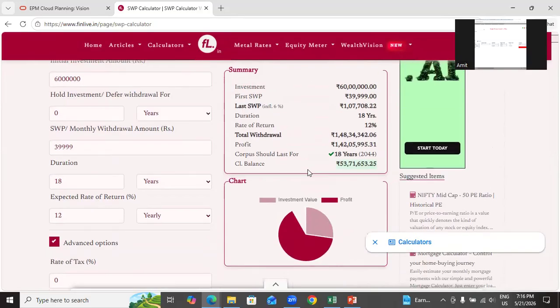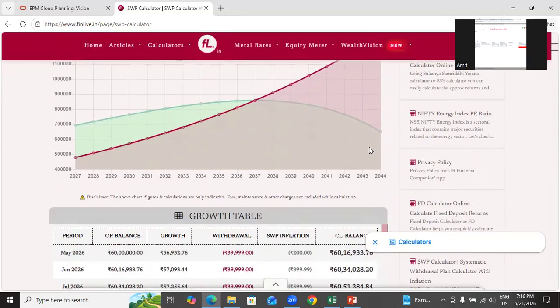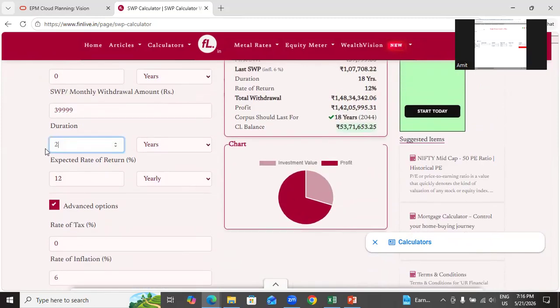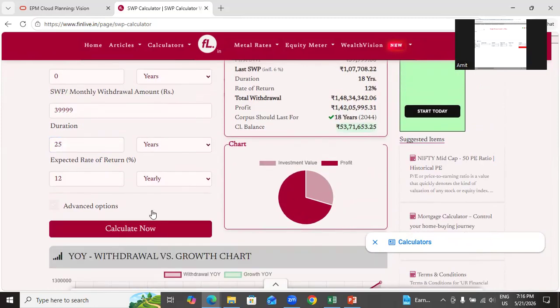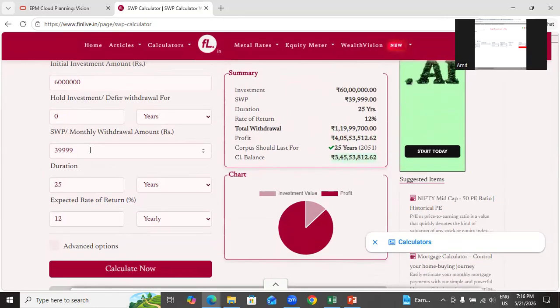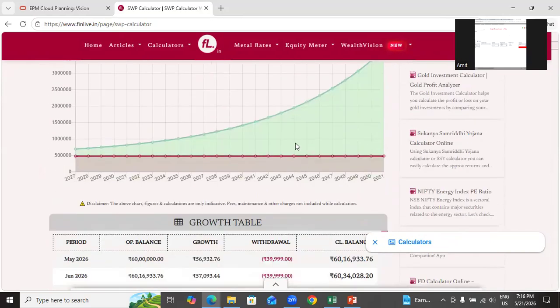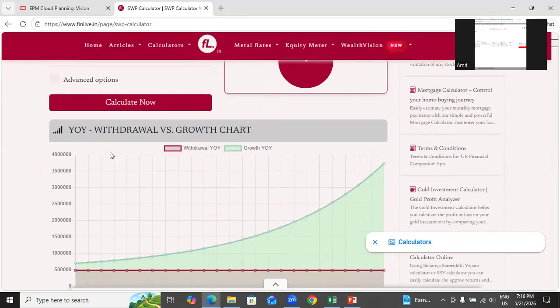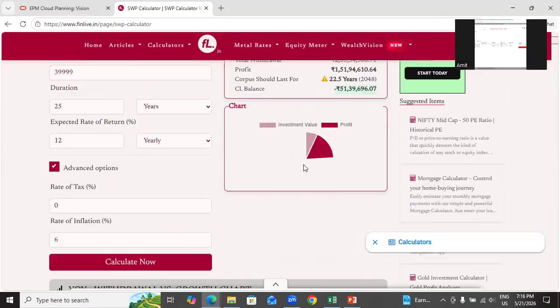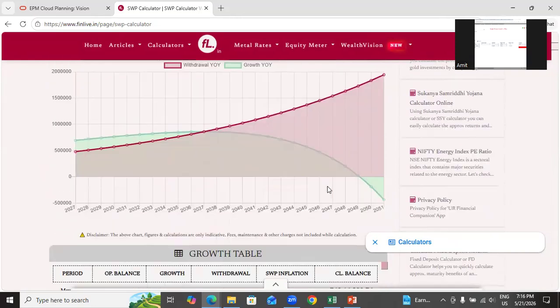Is that correct? Somewhere around 20 years, or at last maybe 25 years, my money is going to be exhausted for sure. Or it is going to last for 25. Anyway, perfect is fine. I did not consider inflation rate. That is the reason. Had I considered inflation, it would have been exhausted for sure. So what happened? If this continues to happen, maybe 14 years later, my corpus will go negative, isn't it?